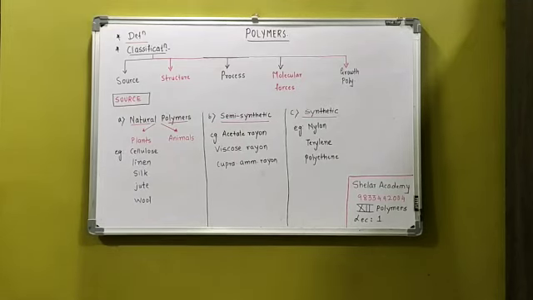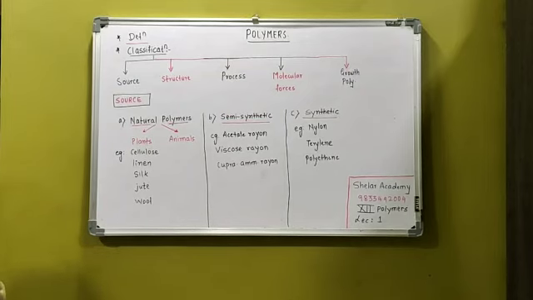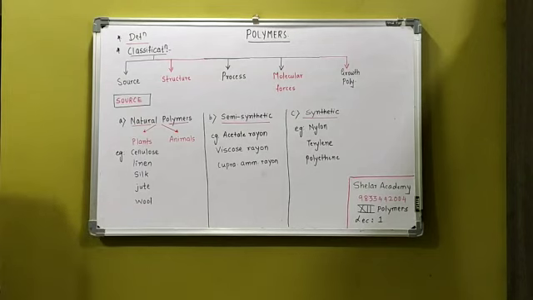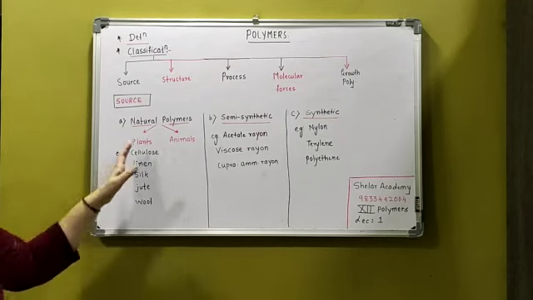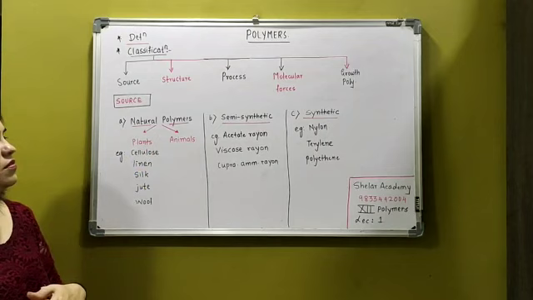The very first thing, they are obtained from the source, मतलब from where they are obtained. Natural है कि synthetic है कि semi-synthetic है, in between the two. Now when I say it is a natural polymer, obviously it is obtained naturally from plants and animals.